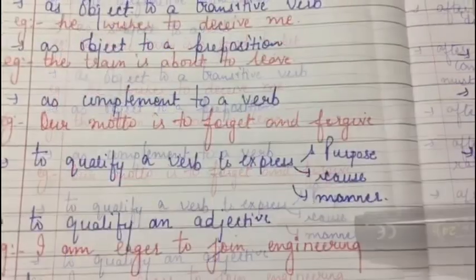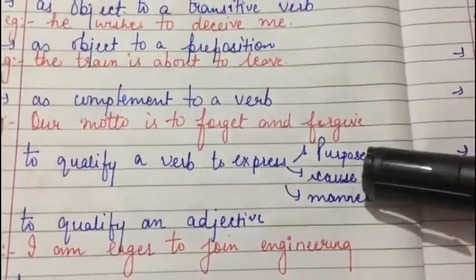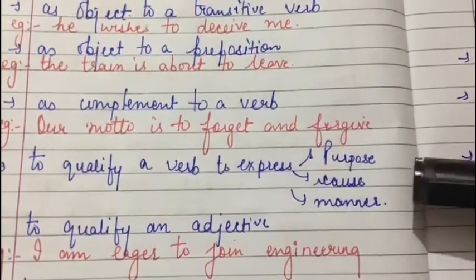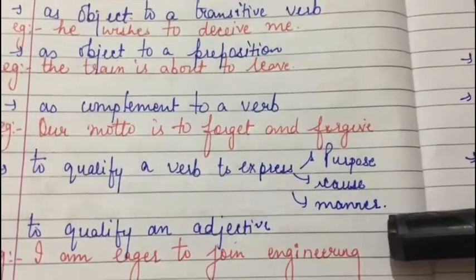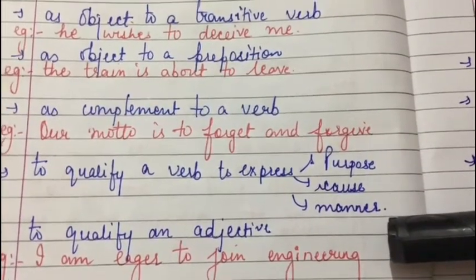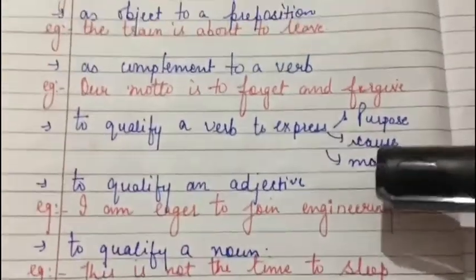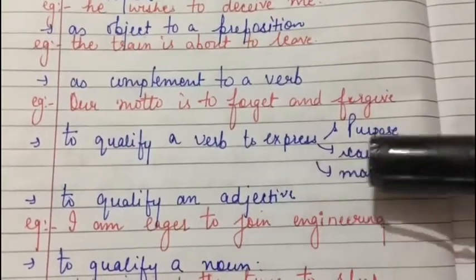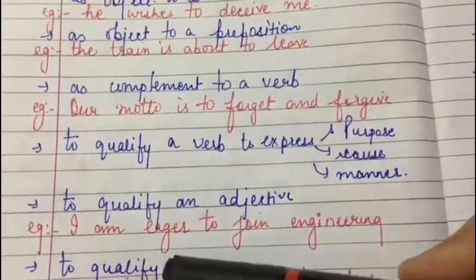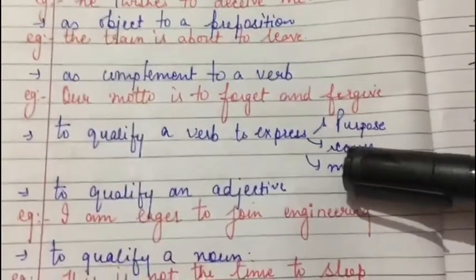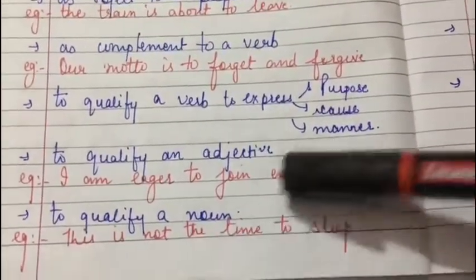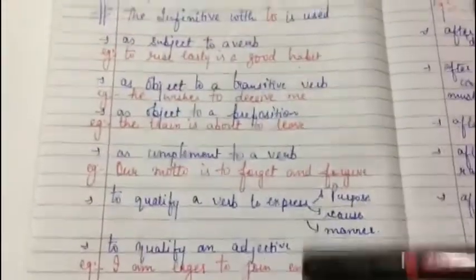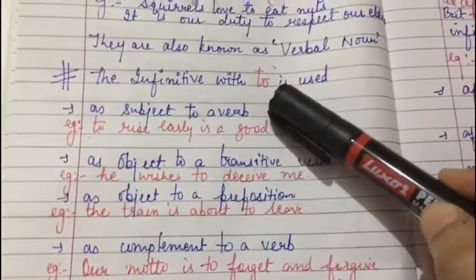Next is cause. Example, she laughed to hear that I have topped the list. Next is manner. For example, do not waste your time to convince her. Next, it is used to qualify an adjective. For example, I am eager to join engineering. Then to qualify a noun. This is not the time to sleep. So these are the cases where to is used with the infinitives.